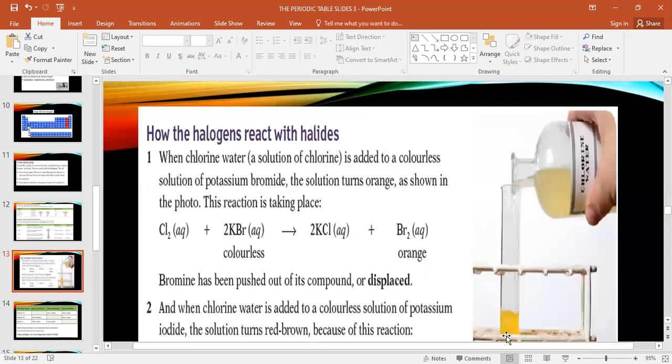You can see the color, this one. This one is chlorine. When you add chlorine into bromide, yes, there is a reaction. If there is no color change, no reaction. So here, written please: bromine has been pushed out of its compound, or displaced, because bromine is less reactive as compared to chlorine. Is it clear now, halogens? Okay, this is all about halogens.